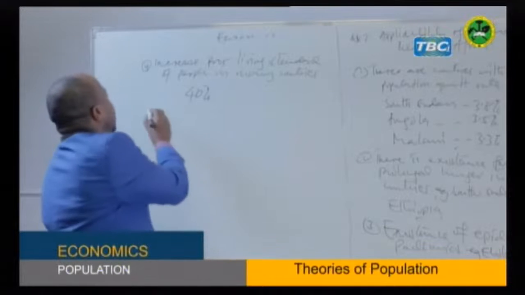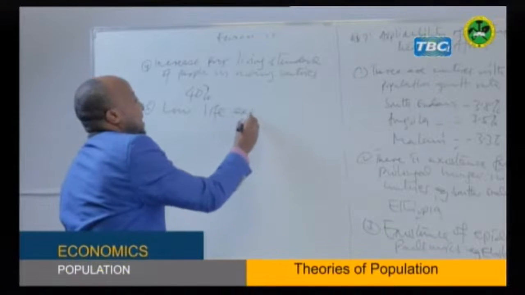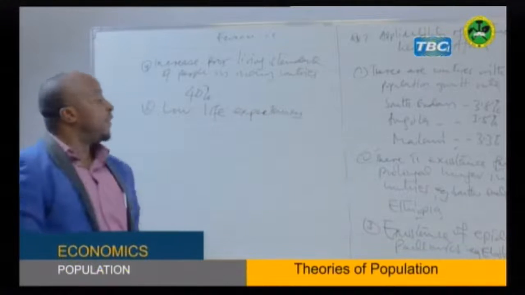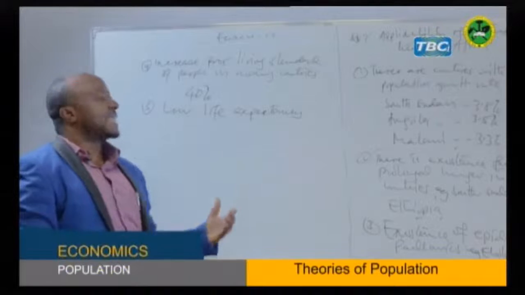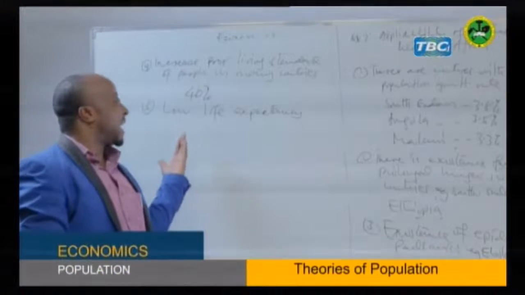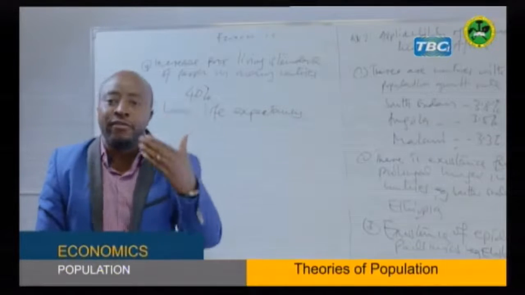We have the other one, low life expectancy, where in Africa again, life expectancy is very low. We recall from the class that life expectancy is the number of years an individual is expected to live before death.